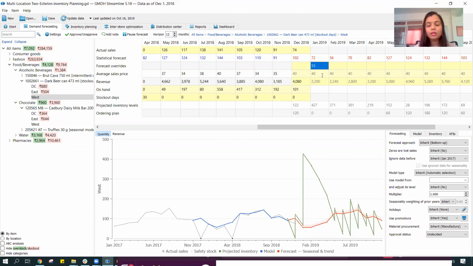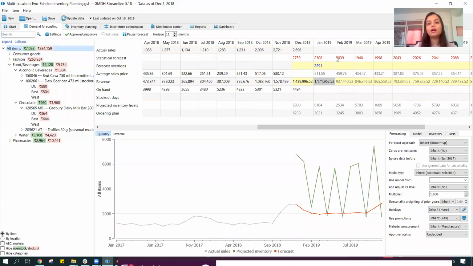And another thing to note over here is that this is not just pure unit projections. We can also look at how it would translate to revenue. So we can upload the average sales price of the product. In this case, the average sales price is 40, and the revenue over here automatically, if you just multiply 55 by 40, is 2200. And this value is not just available at the West region. I can club all the items and see how much revenue and how many units it would translate to at the total level.